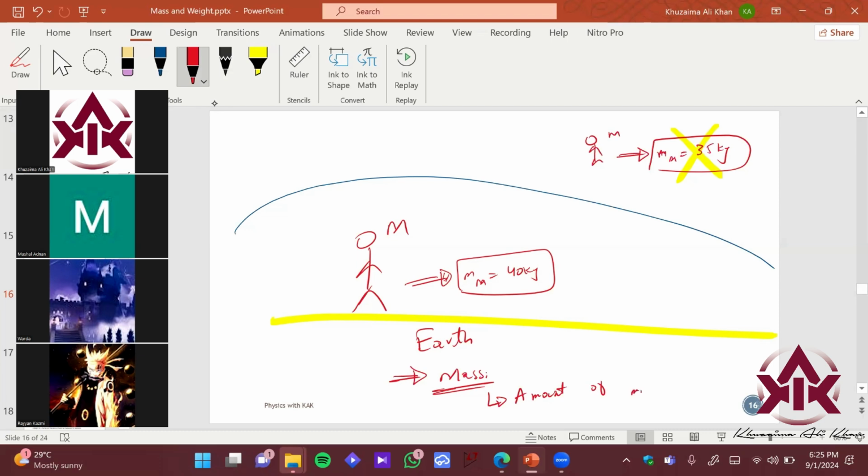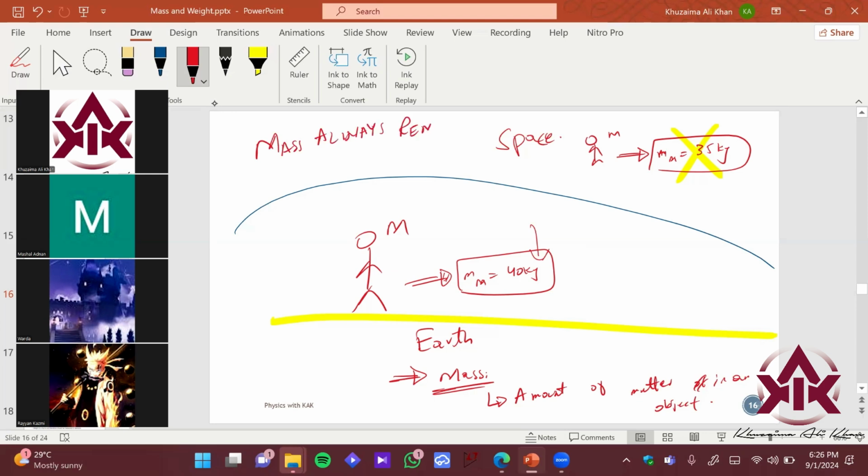Yes, amount of matter in an object, right? सही है। अब आपके पास जो atoms हैं, the number of atoms which combine together in your body to give a mass of 40 kg, would they change when you go to space? Would atoms skip or go out of your body when you go to space? No. No, right?